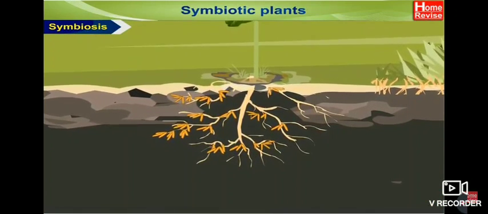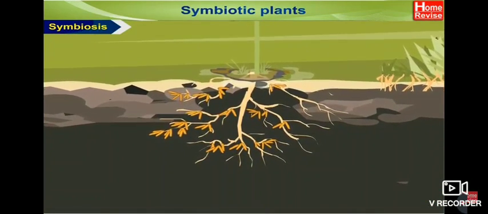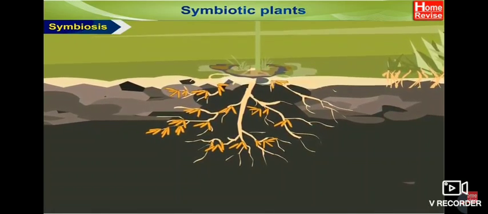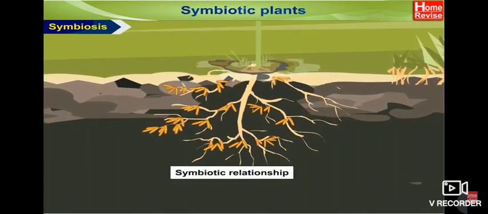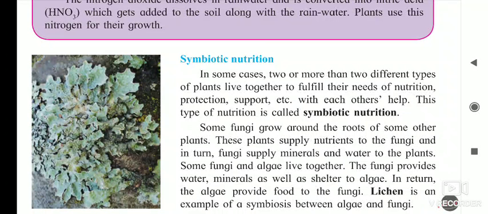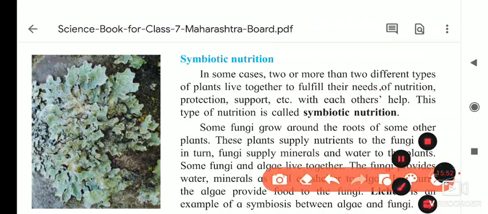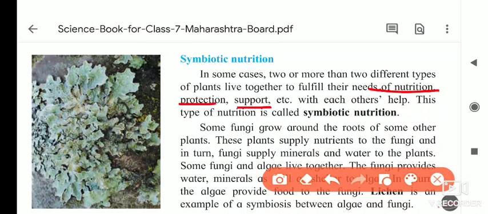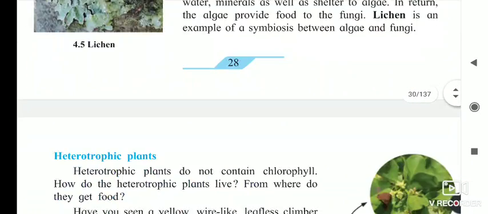Rhizobium depends on the plant for its food. So here it is, rhizobium. I told you that leguminous plants and rhizobium have a symbiotic relationship. Now you saw how the plants and the algae help each other in their living. By helping each other, they fulfill their needs of nutrition, protection and support. Okay, so lichen is the example.